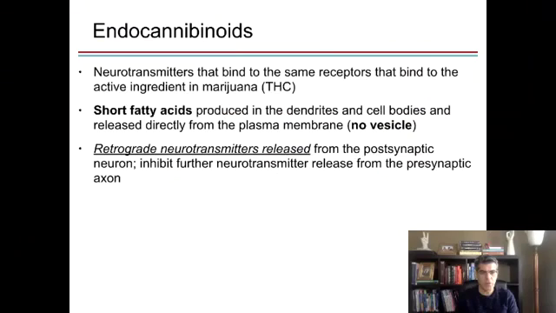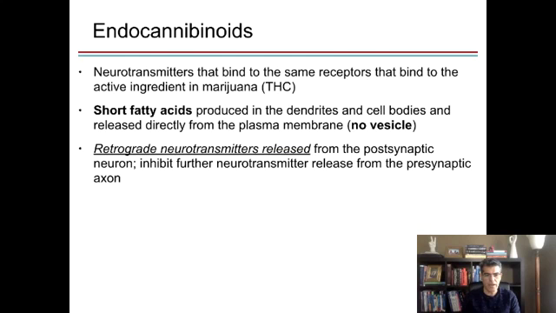Good morning. Let's continue chapter 7 and finish this chapter. We finished neuropeptide Y last time, and now we're going to talk about endocannabinoids. Endocannabinoids in our body can also be used as neurotransmitters. That's why we call them endocannabinoids, because they are natural, made inside the body. Endocannabinoids can bind to the same receptor that the active ingredient of marijuana, THC, can sit on.